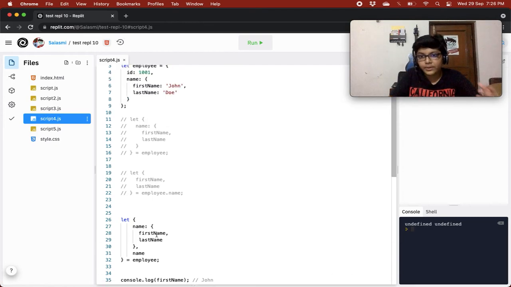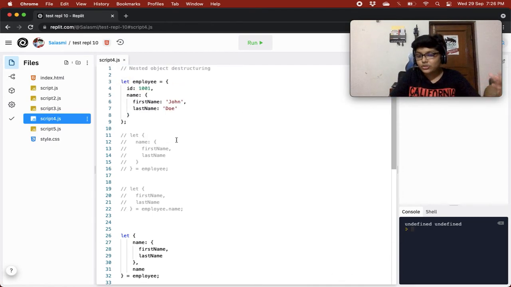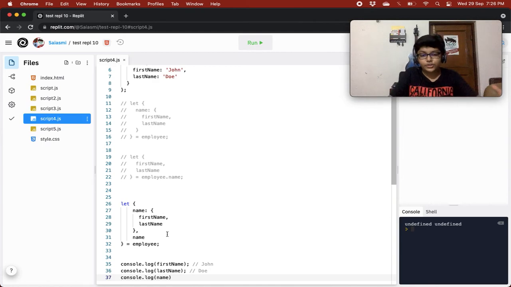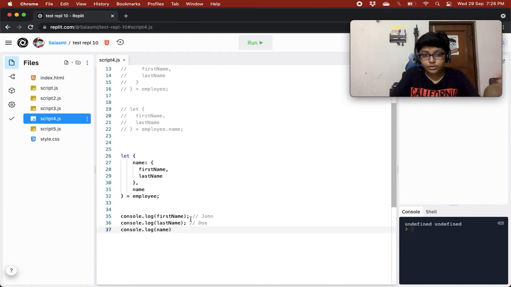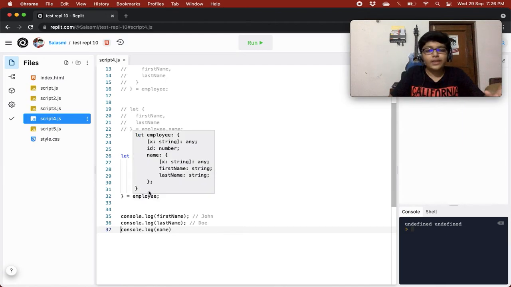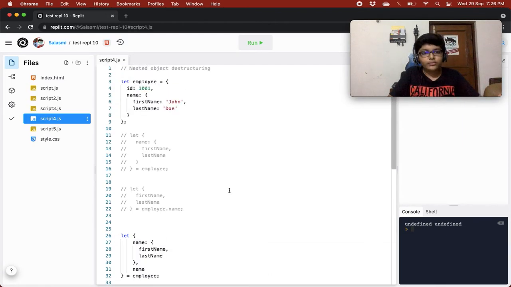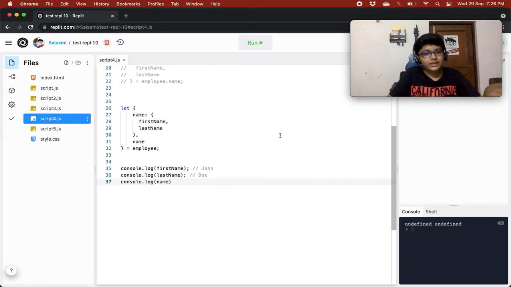Name is also a property at the end of the day, so we are destructuring first name and last name of the name object that is inside the employee object, so we can access those with first name and last name. And then we are destructuring name also, so instead of accessing the name object like employee.name, we can just directly access that name object every time using the name variable. And we are doing equals to employee, so destructure from the employee object.